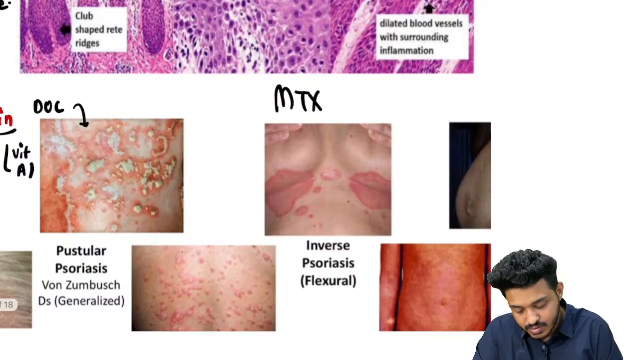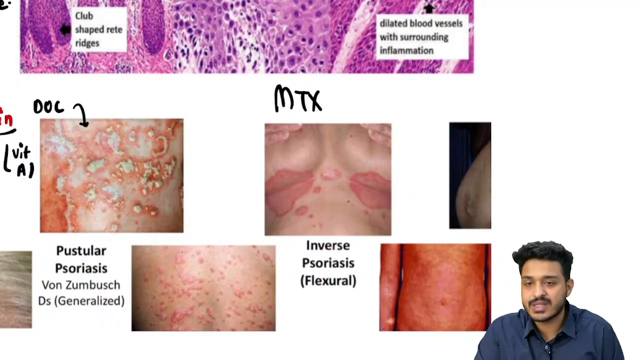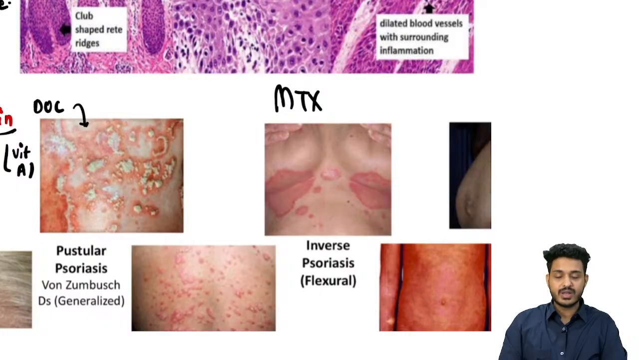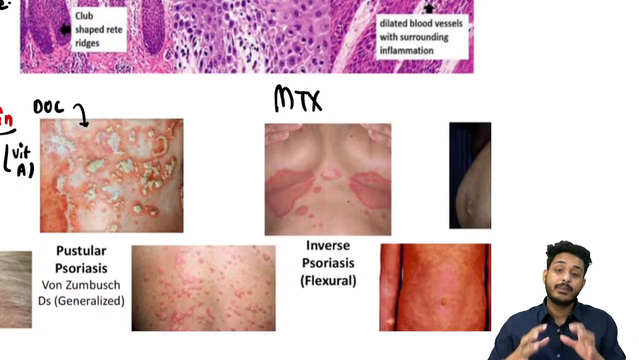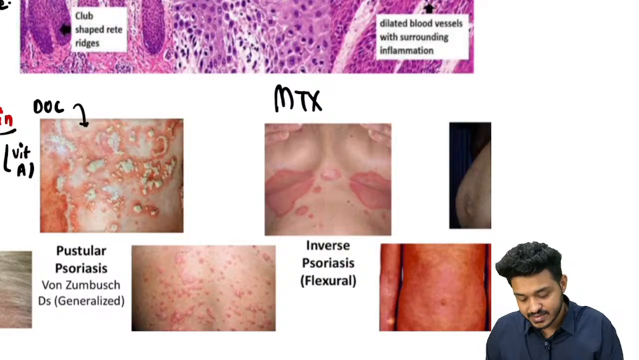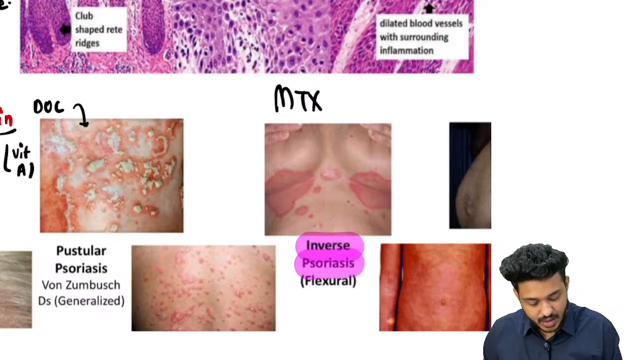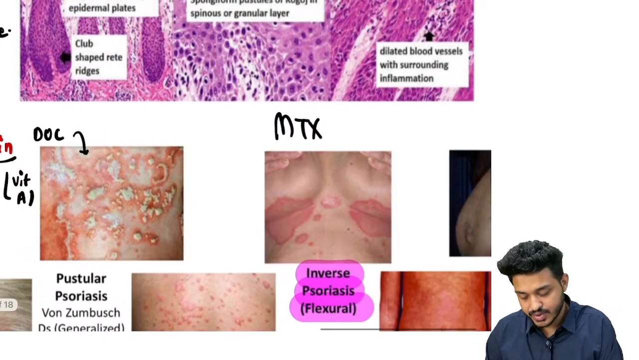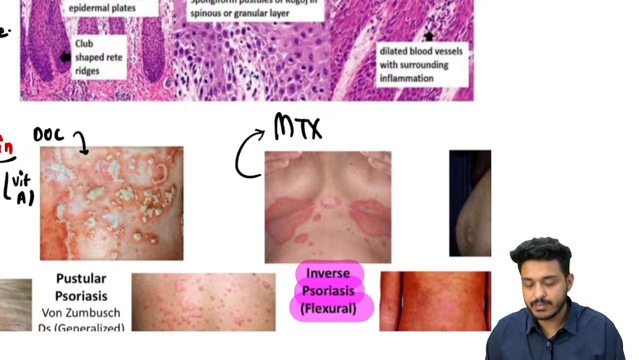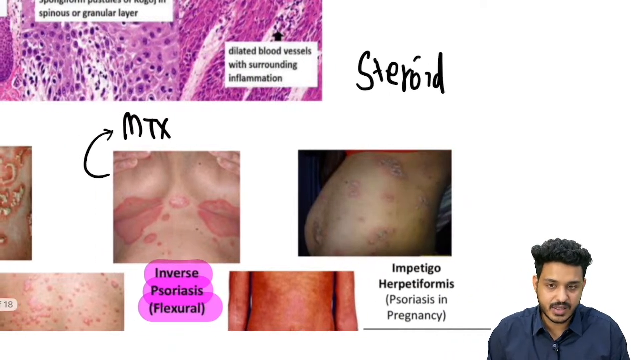What is inverse psoriasis? I told you in psoriasis, the most important surface is going to be extensor surface, but if it is happening on the internal surface, this is known as what? Inverse psoriasis or flexural psoriasis, right? The drug of choice is going to be what? Methotrexate is the drug of choice, right?